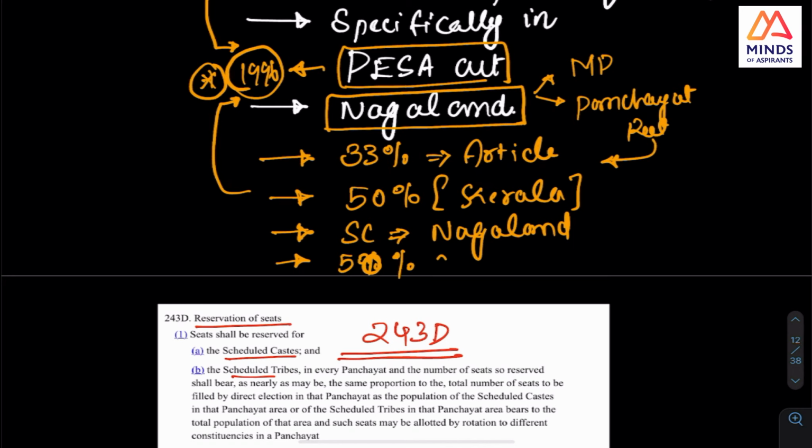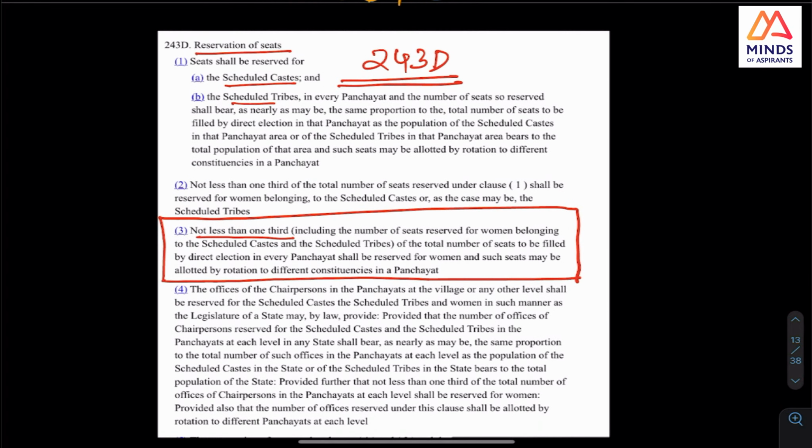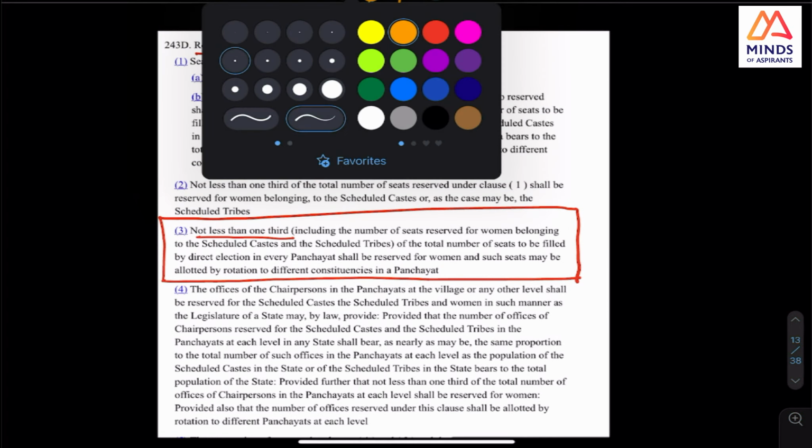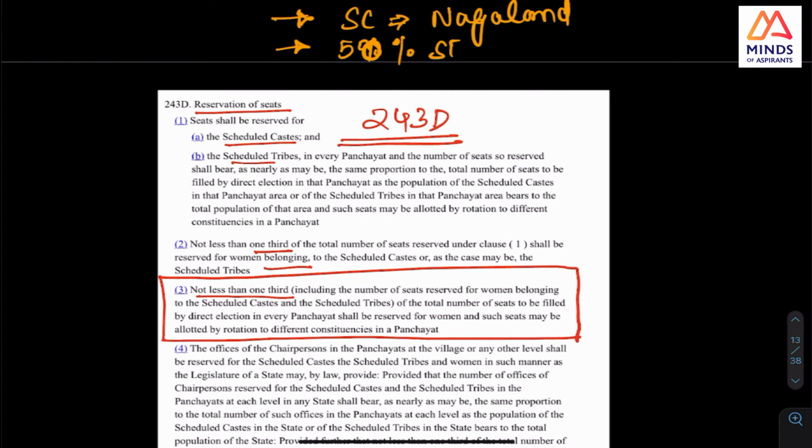reservation for scheduled tribes. So here, if you look at it, in normal Panchayat Raj Act article, 1/3 they say. See, 1/3. In a sense, women, that is 1/3 for women, they are saying.